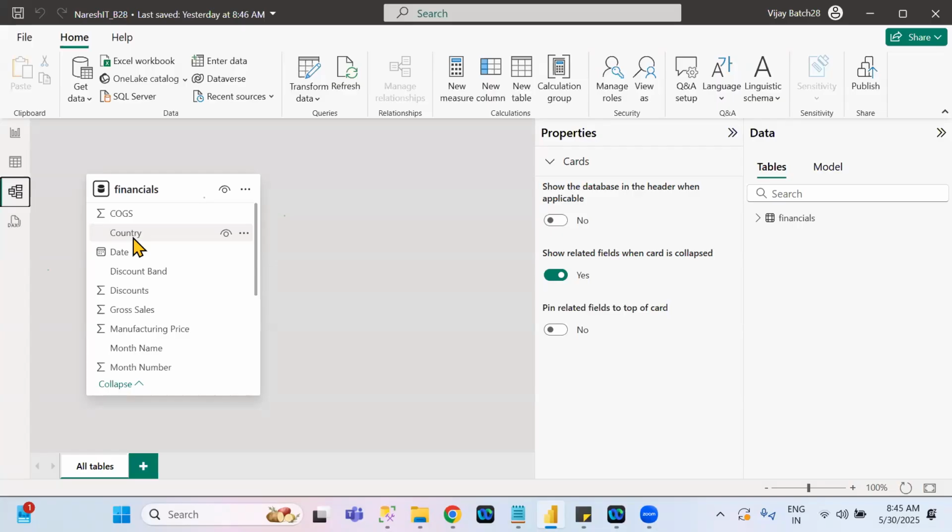What is the next one? Hide or unhide the column. How to hide? Either you can hide the data set or hide the columns, or unhide the data set or unhide the column. You can do that in model view. Why do we need to hide a column? Suppose the columns are not required in the visualization. If the columns are not required, we need to delete them. So why do we need to hide them?